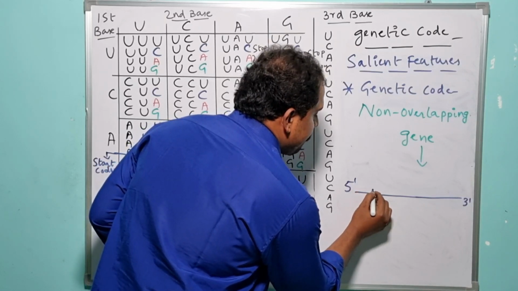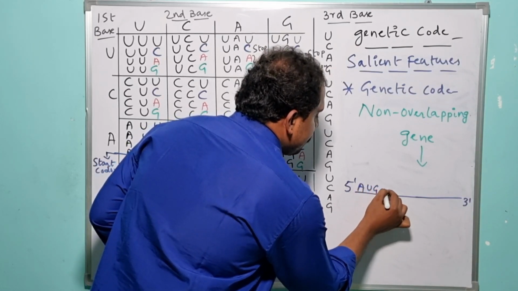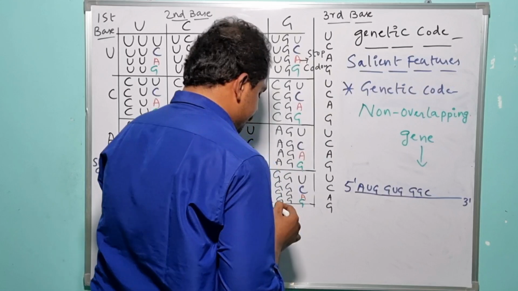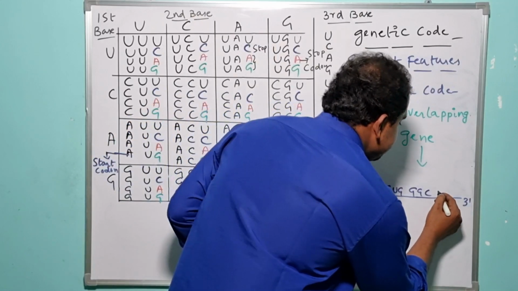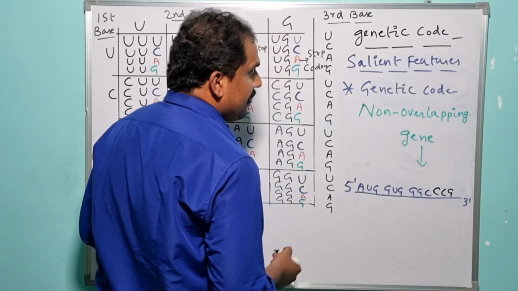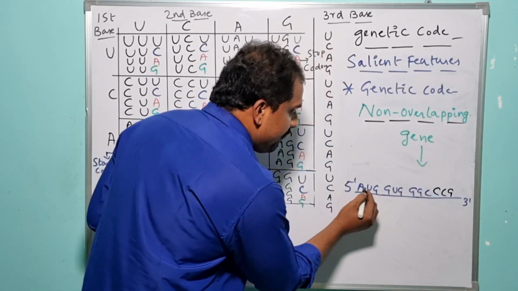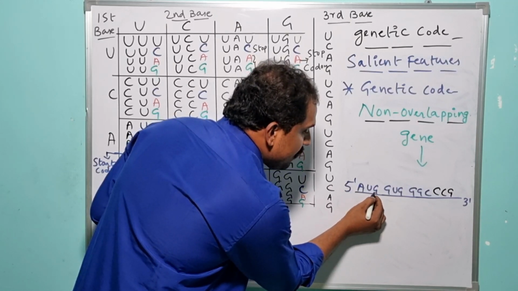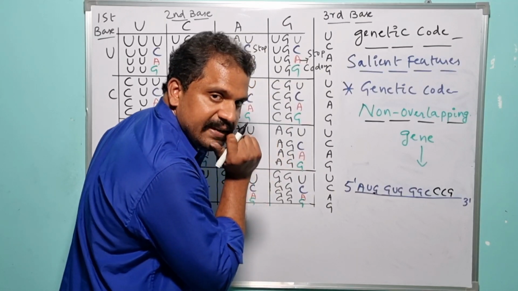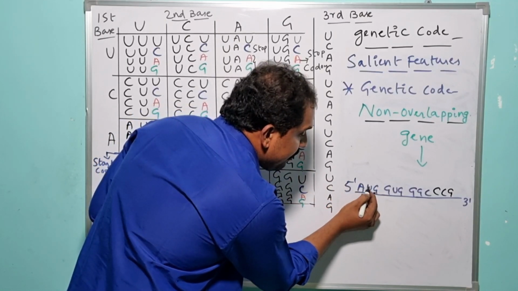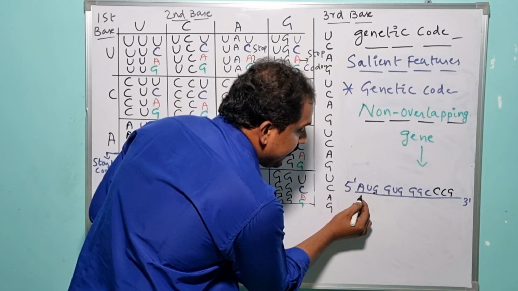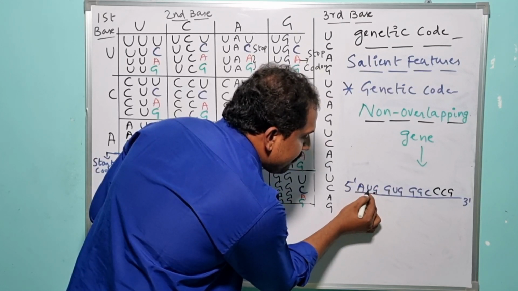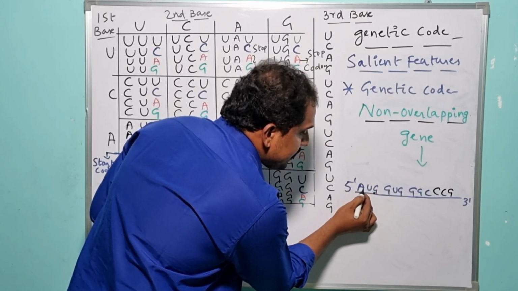So let us consider some codons like AUG, GUG, GCC or GGC and some other codons like CCG. Why is the genetic code non-overlapping? If we consider the very first codon, AUG, the guanosine nucleotide which is a part of the first codon remains associated only with the first codon.